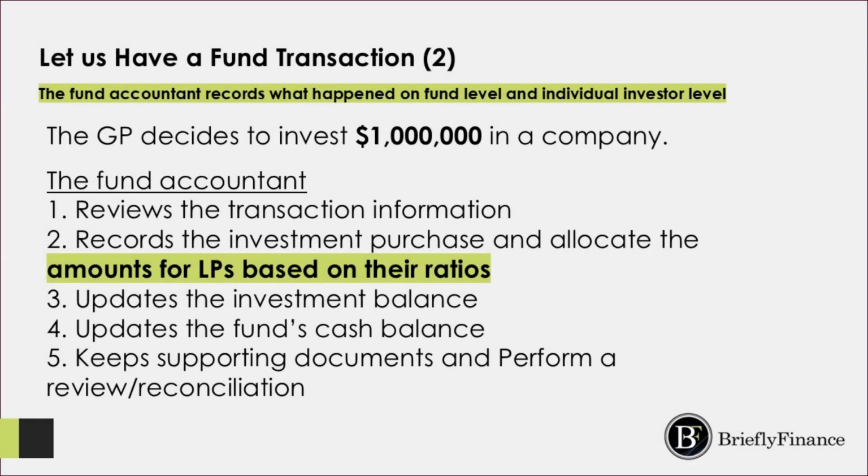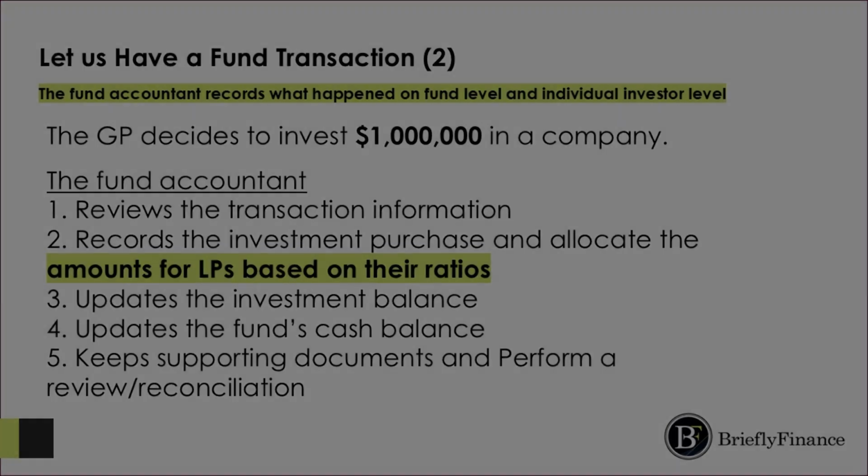Now, let's look at another transaction. The GP decides to invest $1 million in a company. The investment decision belongs to the GP, but the fund accountant is responsible for recording the financial effect of that decision. First, the accountant records the investment purchase. The accountant may also allocate the activity among investors based on the fund's agreed allocation method or ownership ratios. They keep the supporting documents and perform the necessary review or reconciliation. So again, the GP makes the investment decision, the fund accountant records what happened and makes sure the records are accurate.